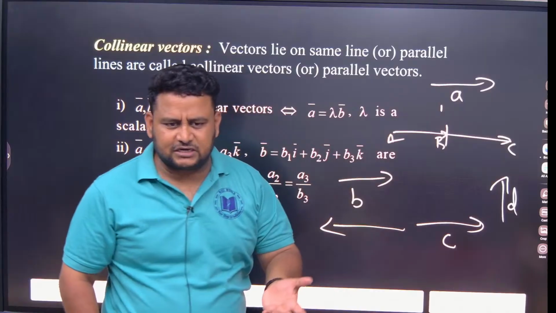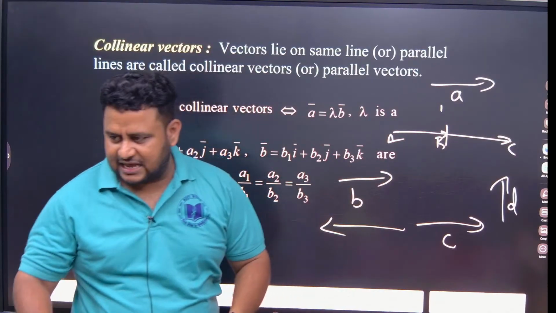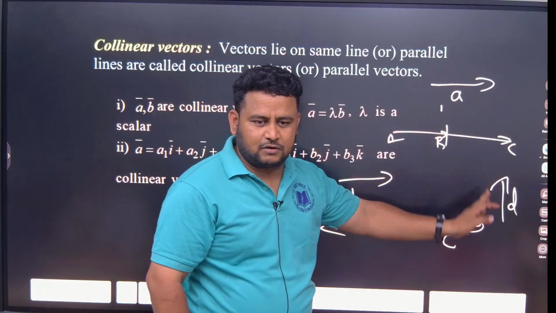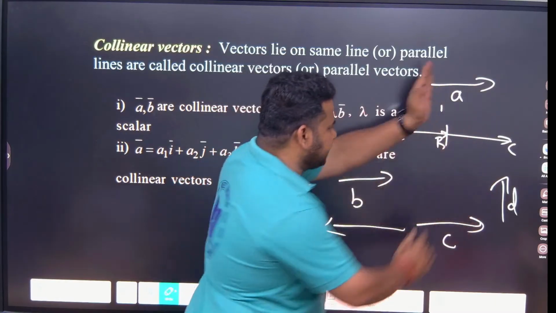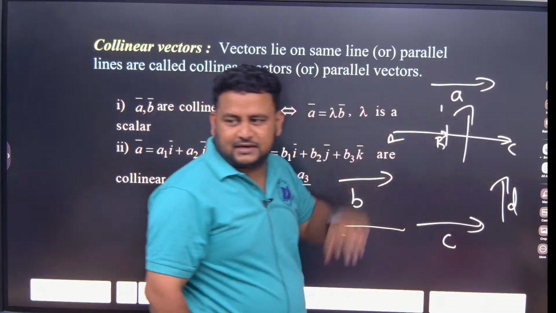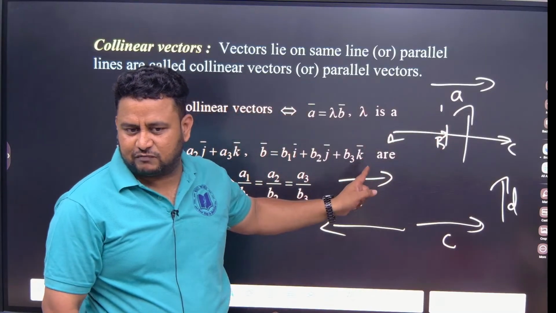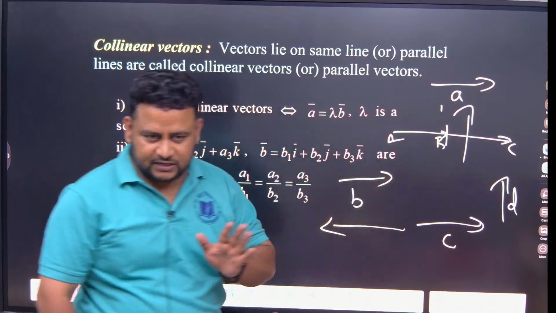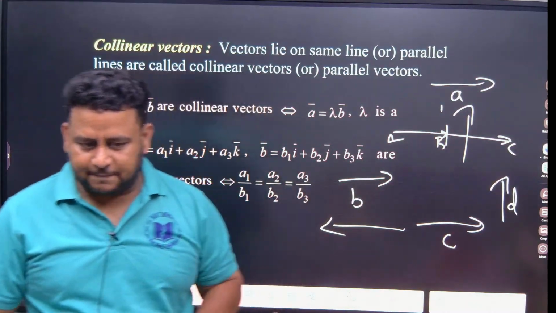Parallel vectors means what? They can be like vectors or unlike vectors. But here the direction is totally different. It will not come and lie in the same line. If I bring it here, I will get a perpendicular line. That is why this cannot be collinear or parallel. Understood the difference between parallel and non-parallel vectors?